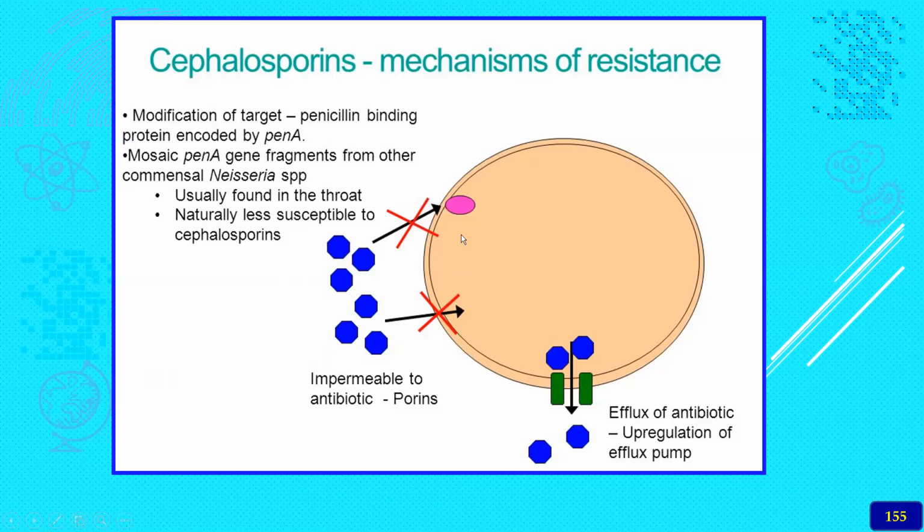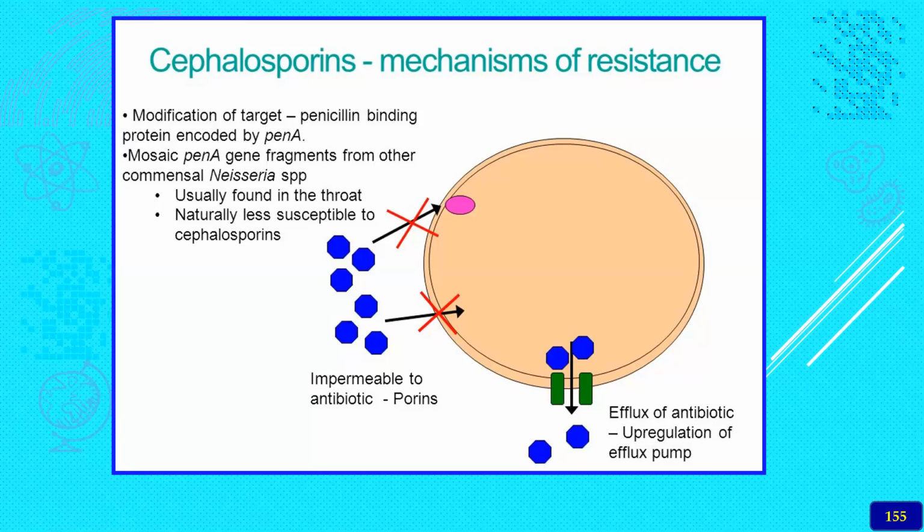So they are going to change. And number two is these bacteria are going to release the cephalosporinase enzyme. Another thing is the efflux of antibiotic. Even though the antibiotic enters the bacterial cell, it is going to be removed by a special pump which is designed for this purpose only in the bacteria. So please remember that these are all the mechanisms.